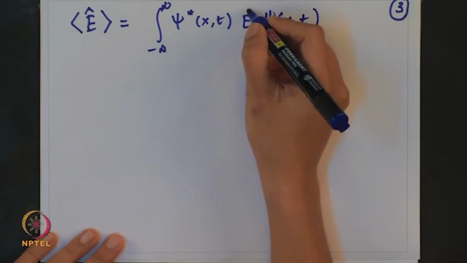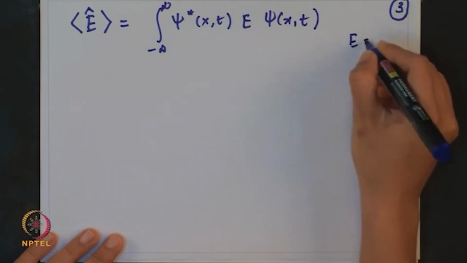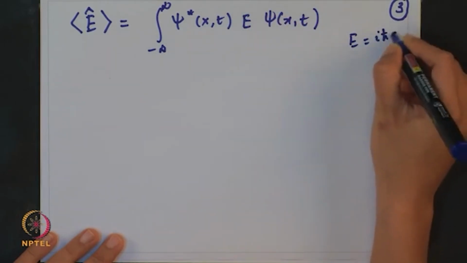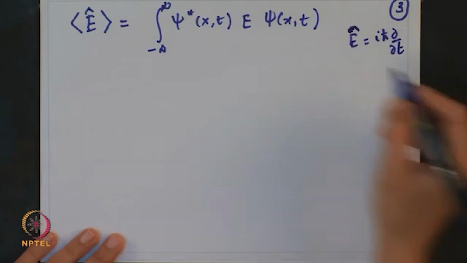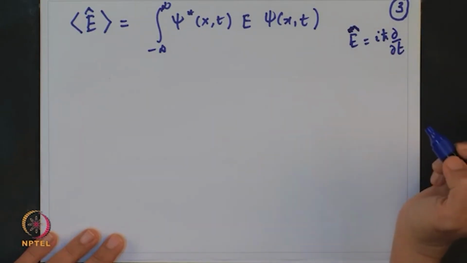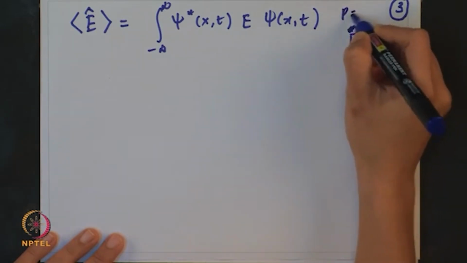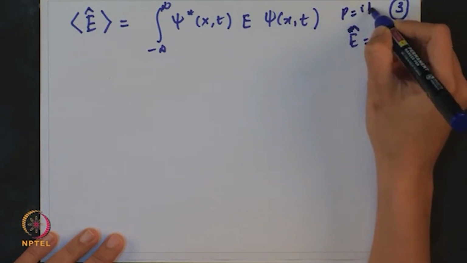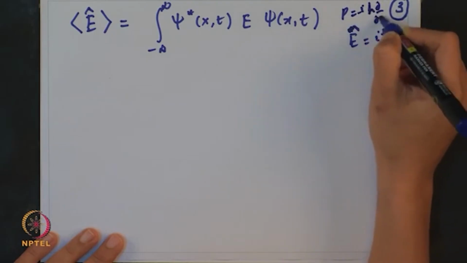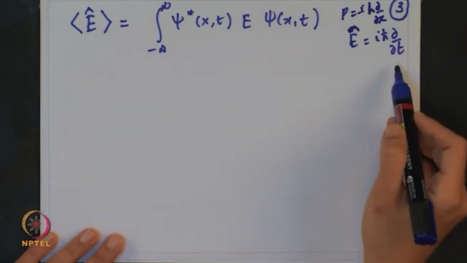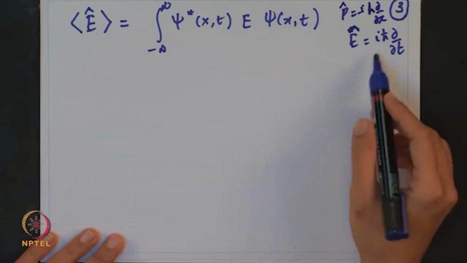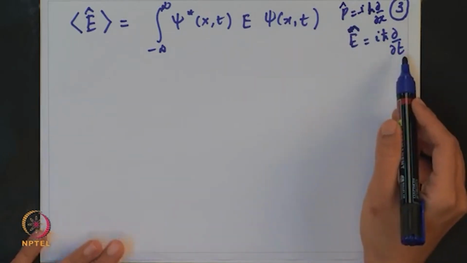This operator E, we can write it as i h cross dou by dou t. This is the representation of the energy operator. As you know that momentum operator is represented as minus i h cross dou by dou x. Similarly, the energy operator is represented by i h cross dou by dou t.